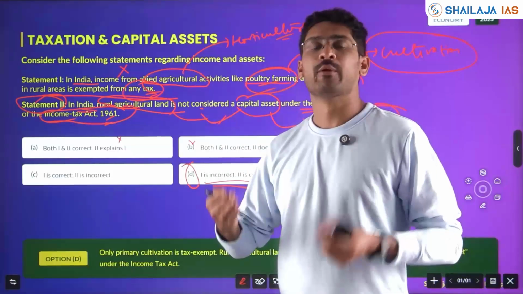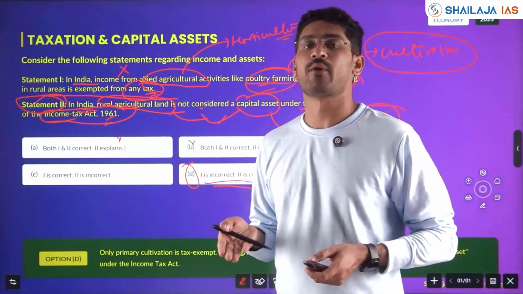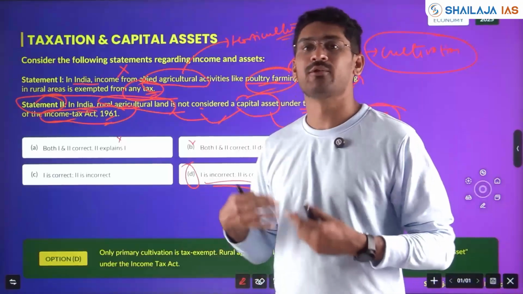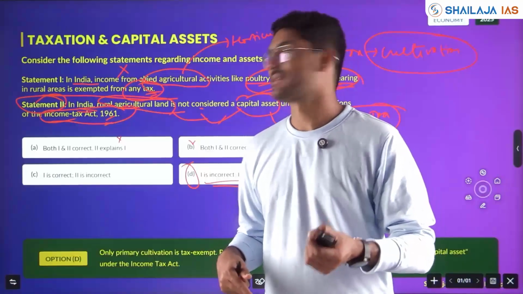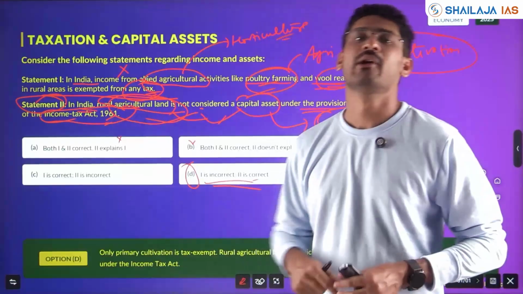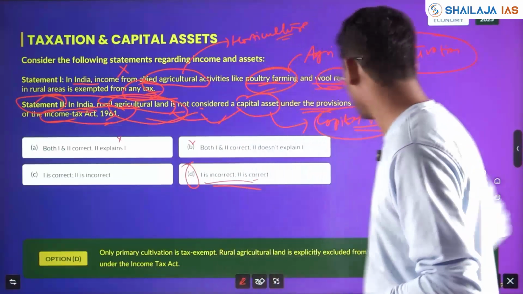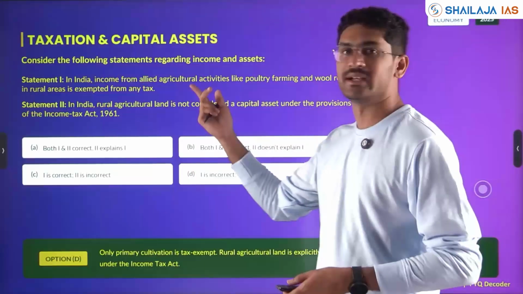For example, if you buy one property and sell it, whatever profit you make, you have to pay capital tax. If you buy shares and sell after more than 1 year, then you have to pay capital tax. But if you sell agricultural land, will you have to pay capital tax? Please answer.